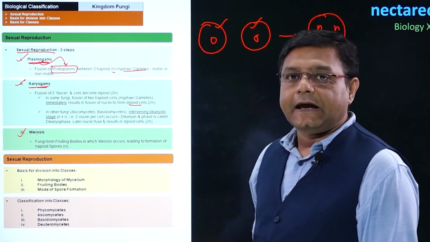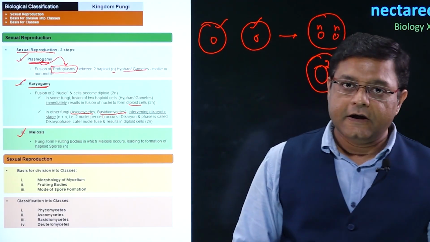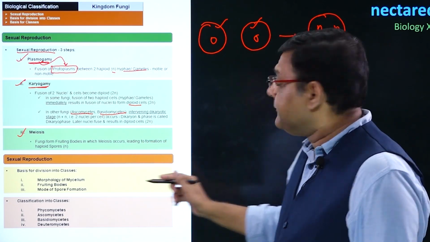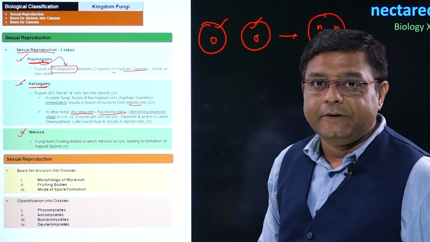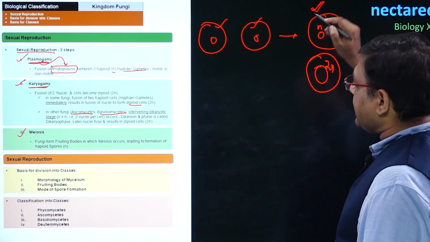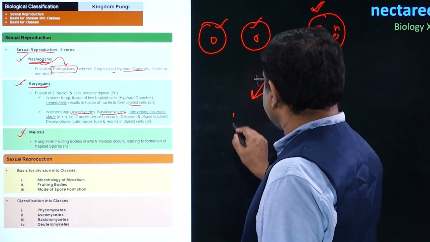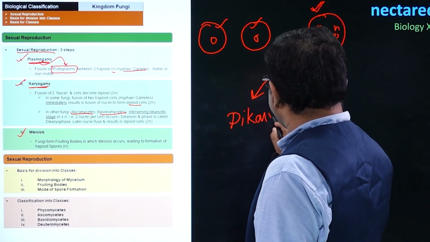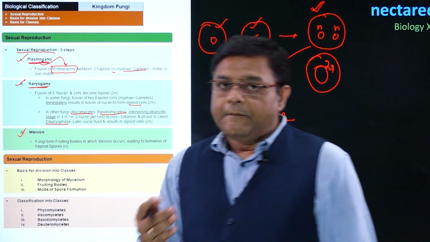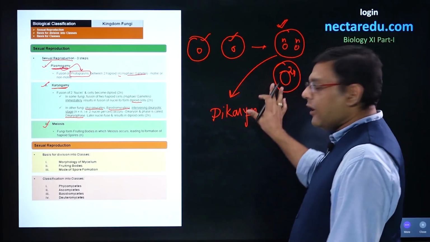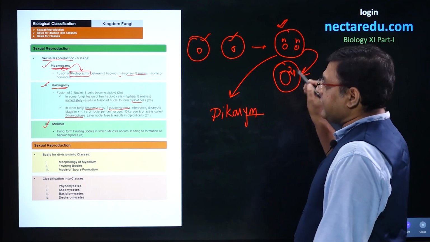Now, the second case occurs in fungi such as Ascomycetes and Basidiomycetes. In these fungi, after plasmogamy happens, the nuclei will not fuse immediately. This particular stage will continue for some time, and we call it the dikaryon, and this phase is called the dikaryophase. After formation of this dikaryon, the two nuclei will fuse and this particular structure will come.